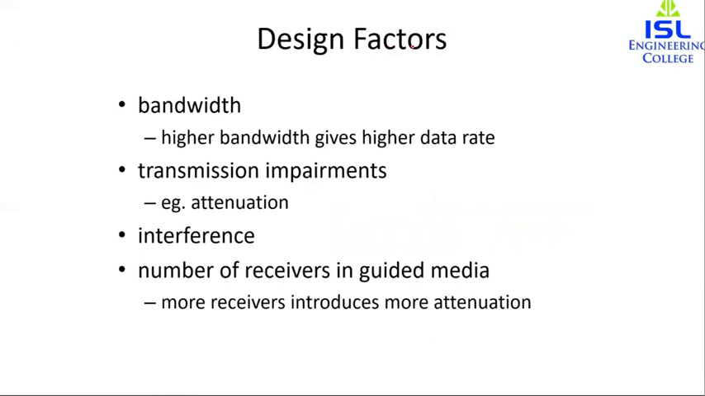So the design factors of the transmission medium, or whenever we are considering data transmission systems, there are a few design factors to be considered. A number of design factors relating to the transmission medium and the signal are to be considered. The first is bandwidth. With all other factors remaining constant, the greater the bandwidth, the higher the data rate that can be achieved. Bandwidth is basically the transmission capacity. So higher bandwidth gives higher data rate.